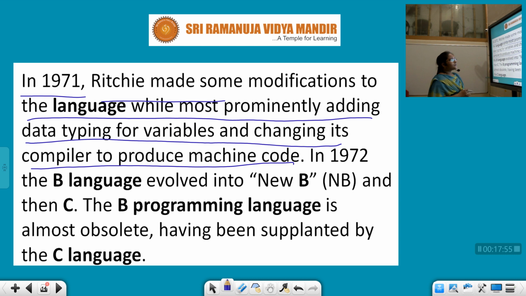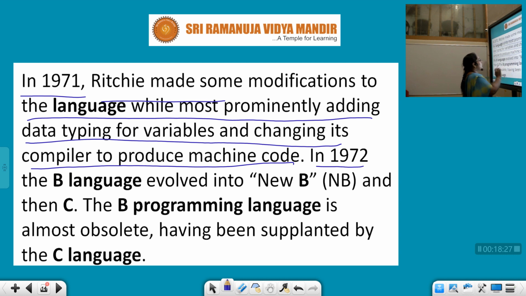What does it mean? In 1971 Ritchie modified the BCPL language. He added data types to variables and changed the compiler to produce machine code in that language.